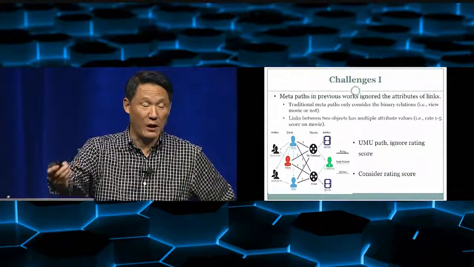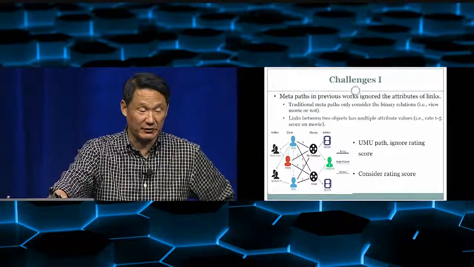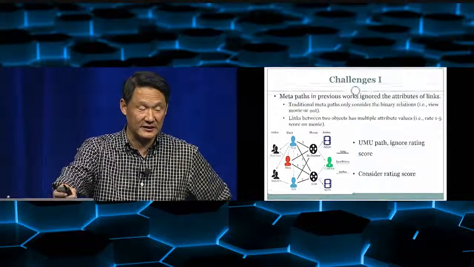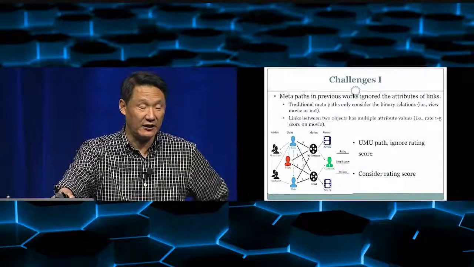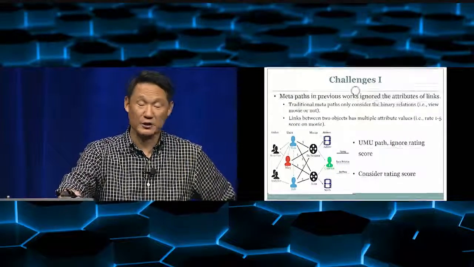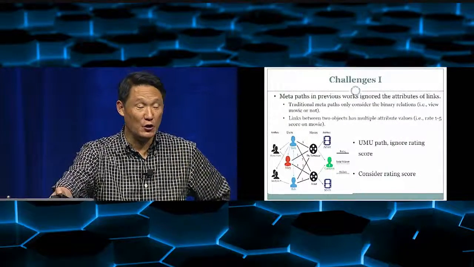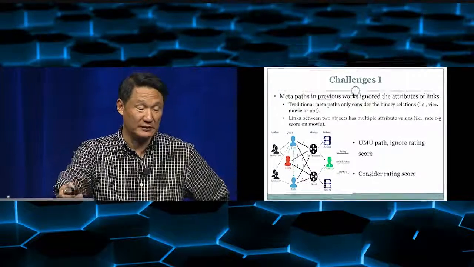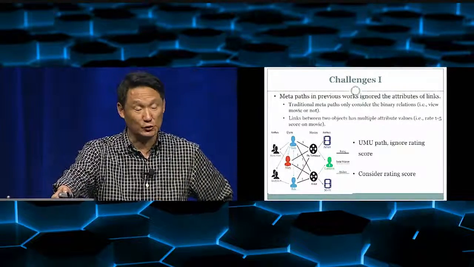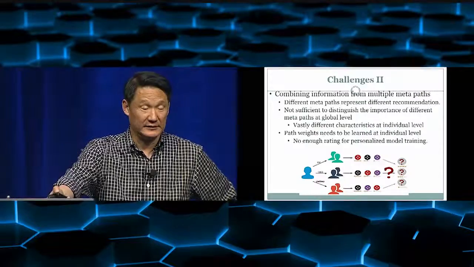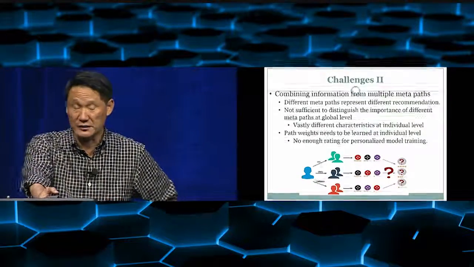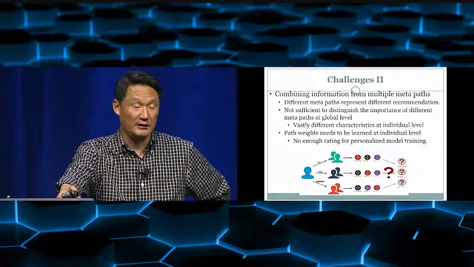compared with before when we were talking about drug discovery, right? At that time, we only considered the link connection. But in here, the link also has an attribute because there's a rating associated with it. So you really have to have a similar type of rating in order to consider the two persons to be similar. The second thing is that when we talked about the weighting on the metapath, before